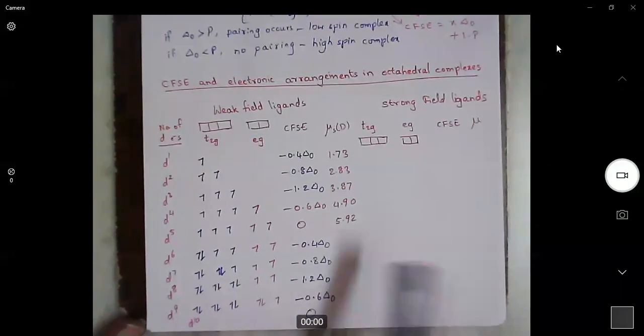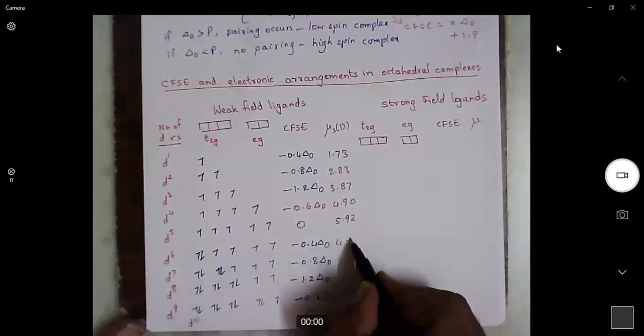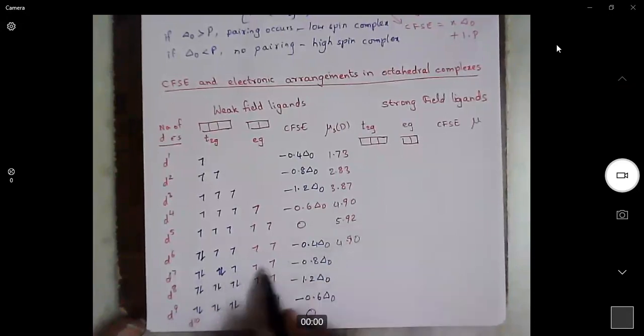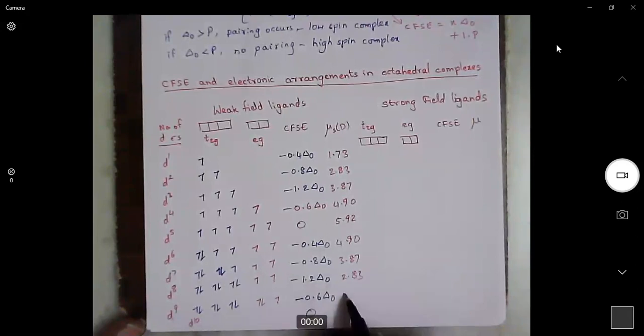And of course, you can write the magnetic moment values. Here we have 4 electrons, 4.90. Here we have 3 electrons, 3.87. Here we have 2 electrons, 2.83. Here we have 1 electron, 1.73.